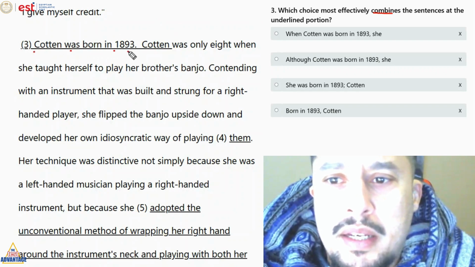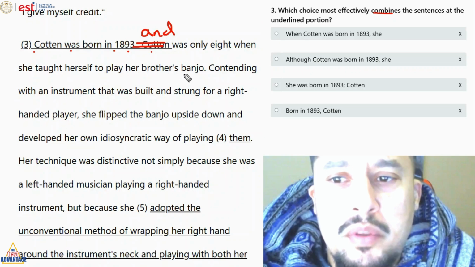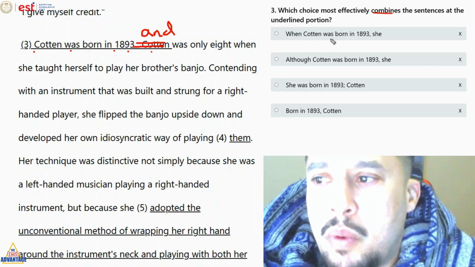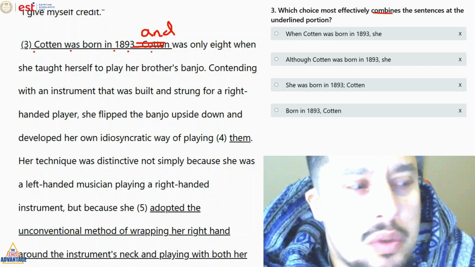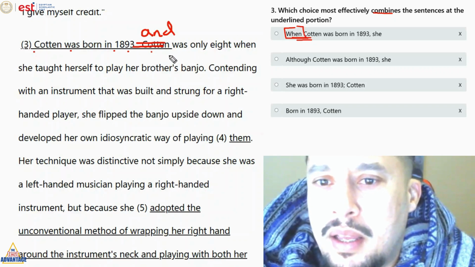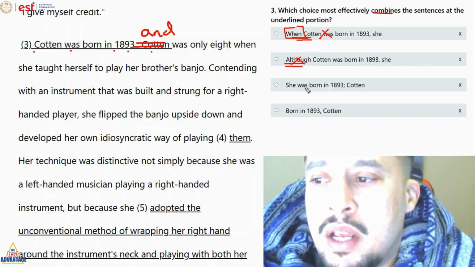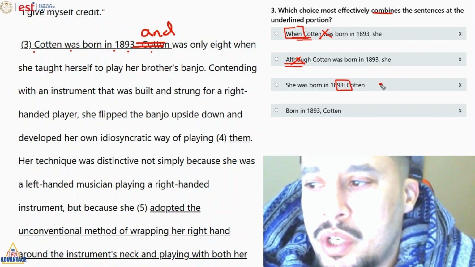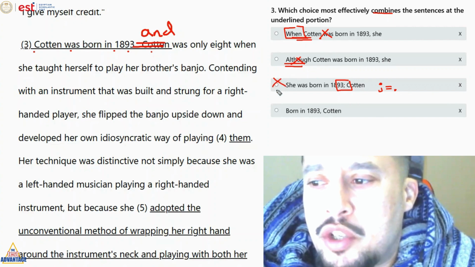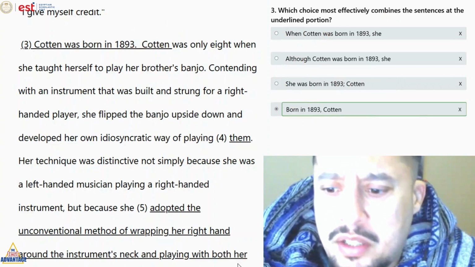Cotton was born in 1893. I guess ممكن نقول and was only 8 when she taught herself to play her brother's banjo. When Cotton was born, well هنا when Cotton was born, so أما اتولدت, right? أما اتولدت علمت أخوها. No, illogical. Although Cotton was born, بس فين contrast. She was born in 1893 semicolon. بس كده ما عملناش حاجة. عشان semicolon هو ال period, so كده ما عملناش حاجة. Born in 1893. Our answer here is D. I'm gonna modifier شلنا redundancy. Very easy sentence to read.